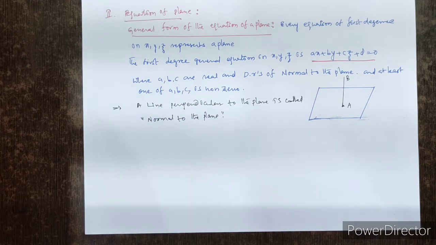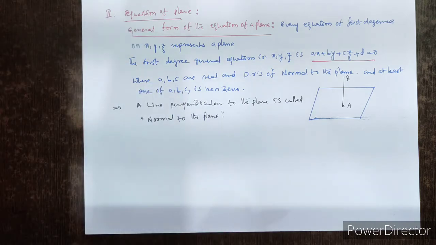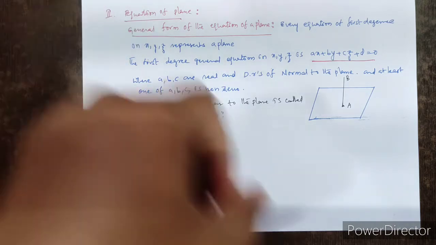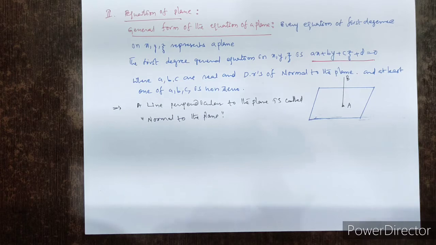So the general form of the equation of plane is ax plus by plus cz plus d equal to 0. This is the first degree equation, where a, b, c are real and direction ratios of normal to the plane, and at least one of a, b, c is non-zero. This is the general form of the plane equation.